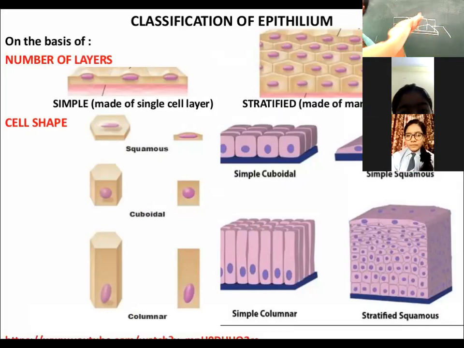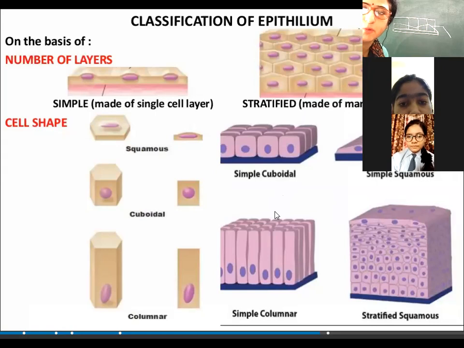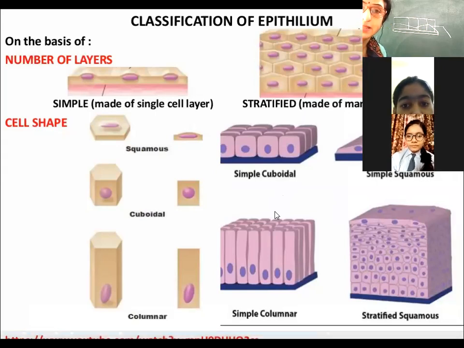And if the cells are just one layer of squamous epithelium, it is called a simple squamous. And if it is arranged layer by layer, stratified squamous. Yeah, it is stratified squamous epithelia. Okay, so today we are going to discuss another type of tissue.